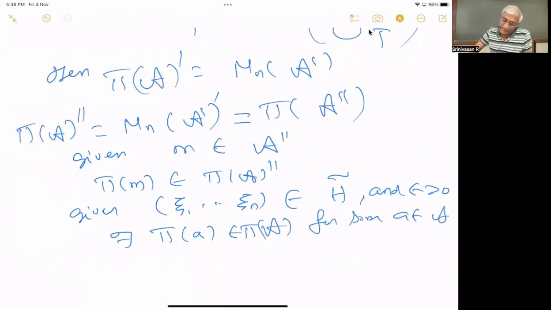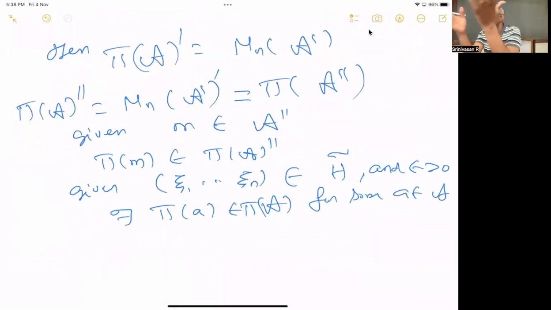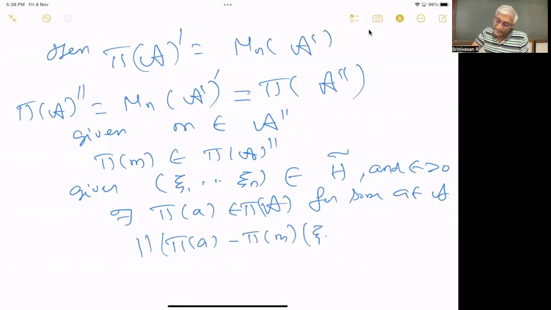A in A. Well, if you have an epsilon, the total thing is bounded by epsilon, but it's clear you adjust it such that pi of A minus pi of M acting on that xi1 up to xm is less than epsilon.